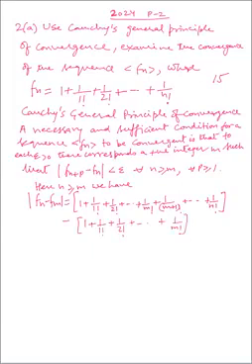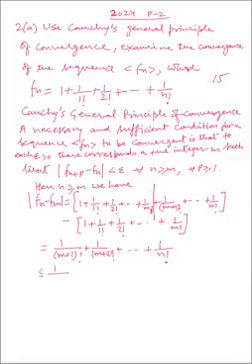So till this terms will cancel out and the remaining will be 1 upon m plus 1 factorial plus 1 upon m plus 2 factorial and so on till 1 upon n factorial, which is less than equal to 1 upon 2 to the power m plus 1 upon 2 to the power m plus 1 and